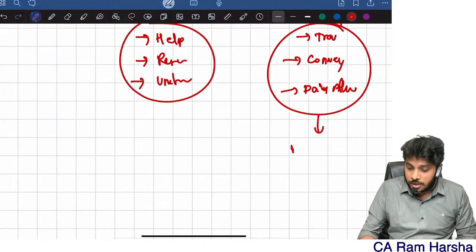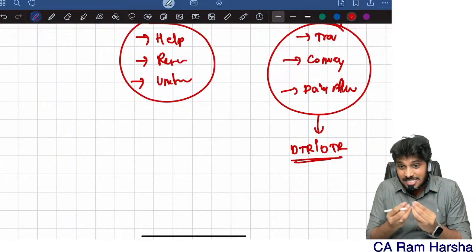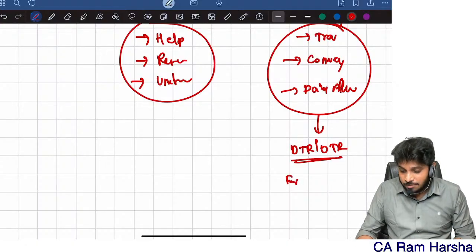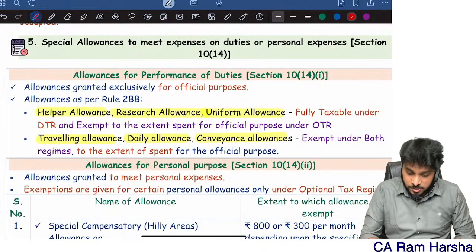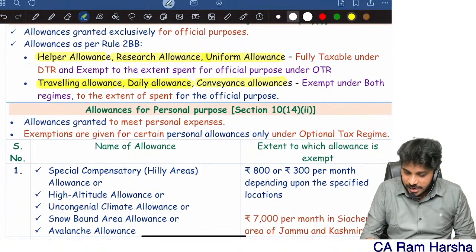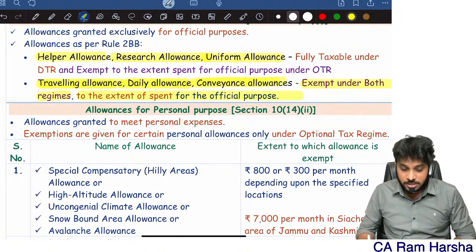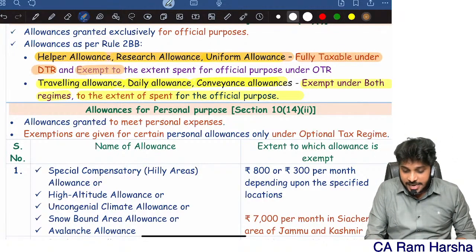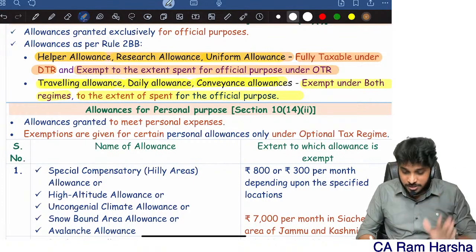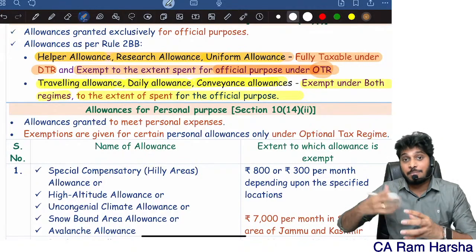Now you see this one, default tax regime, optional tax regime, doesn't matter. Whatever allowance is received by the employee is exempt to the extent spent. Traveling allowance, daily allowance, conveyance allowance are exempt under both regimes to the extent spent for official purposes. Whereas helper allowance, research allowance, uniform allowance are fully taxable under the default tax regime, while in the optional tax regime, exemption is given for whatever amount is spent.